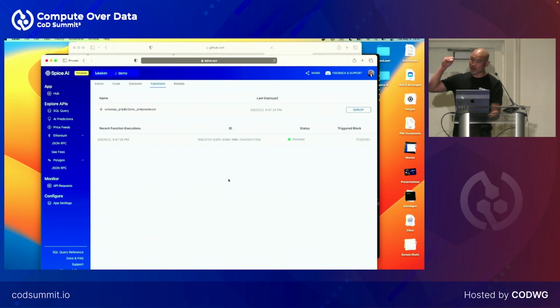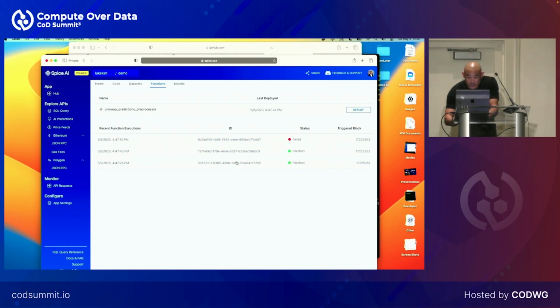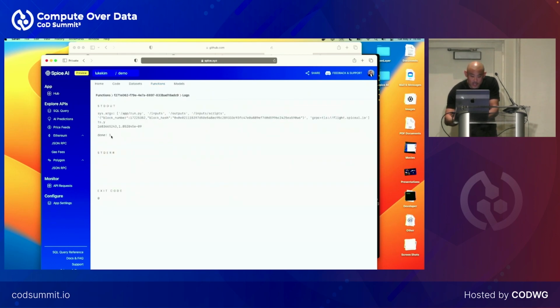And then when new Ethereum data comes in for every block, and you can see the triggered block here, it will run that in Bacalhau as a job and output its data to IPFS, local IPFS in this case, and be content addressable. And so if you see this, these functions have been running now, and you can see that it does very, very basic manipulation, but to create that TS and Y value here.